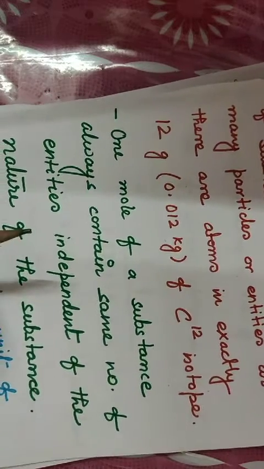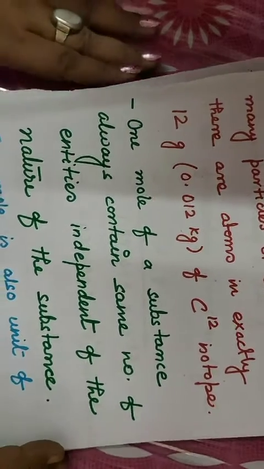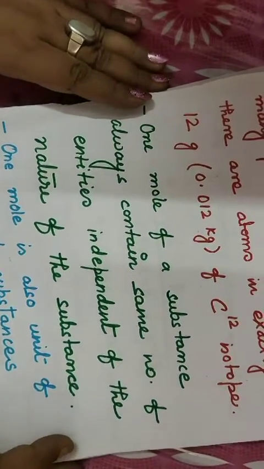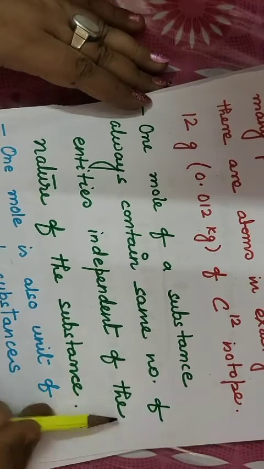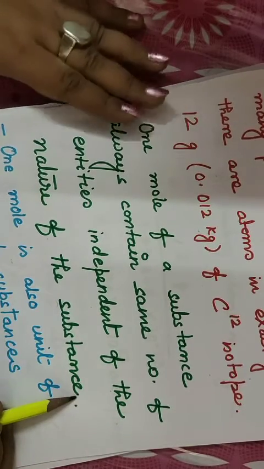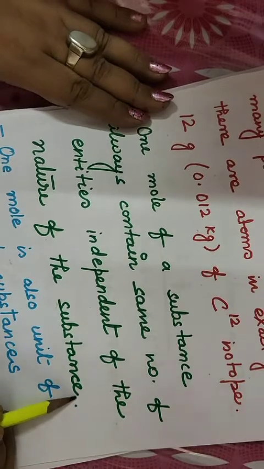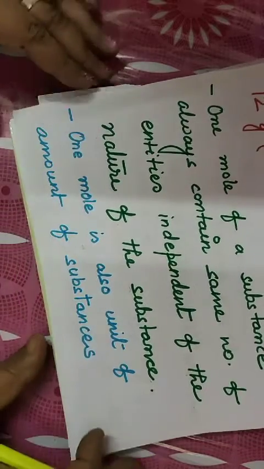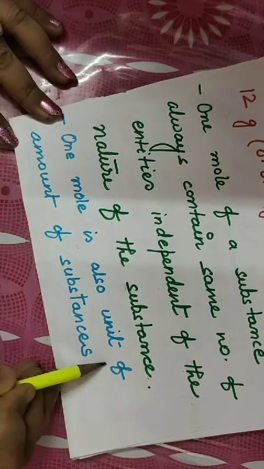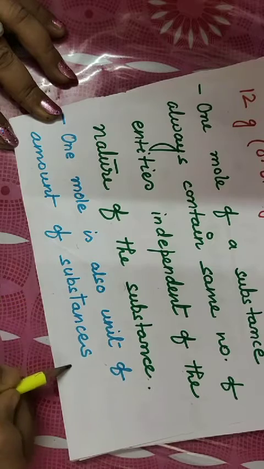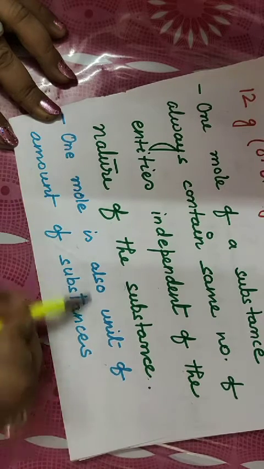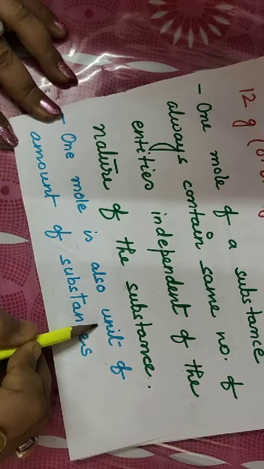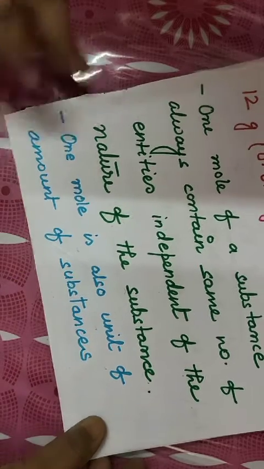1 mole of a substance always contains the same number of entities, and it is independent of the nature of the substance. Whatever the substance it can be, it always contains the same number of entities. 1 mole is also the unit of amount of substance. We have already studied about 7 basic units, 7 fundamental units. So 1 mole is also the unit of amount of substance.